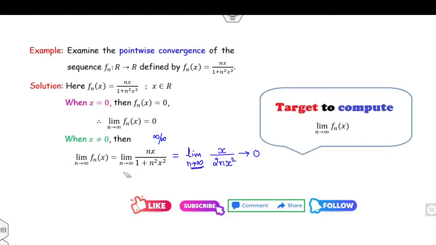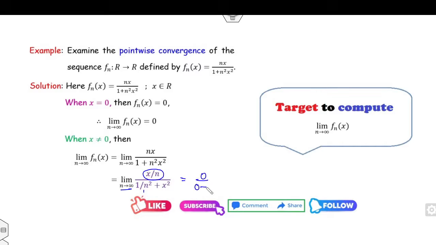Second method, instead of L'Hopital's rule, you can divide the numerator and denominator by n square, and you will get this expression. Now again, if n approaches infinity, the numerator part goes to 0, and the denominator goes to 0 plus x square. Since x is non-zero, the answer will be 0.